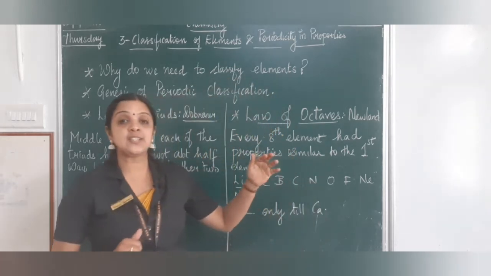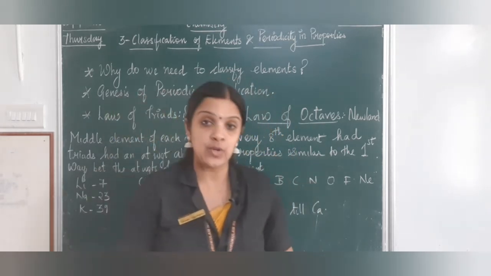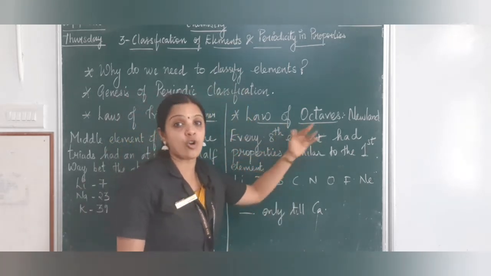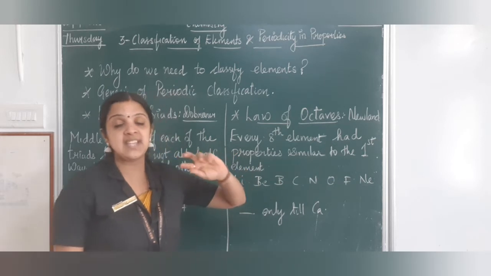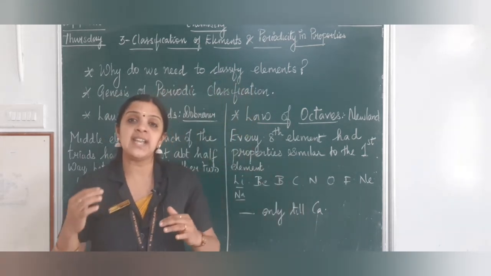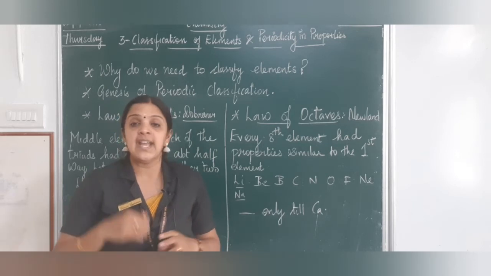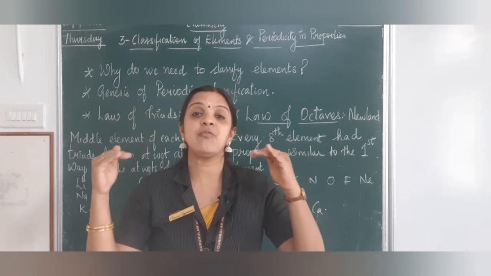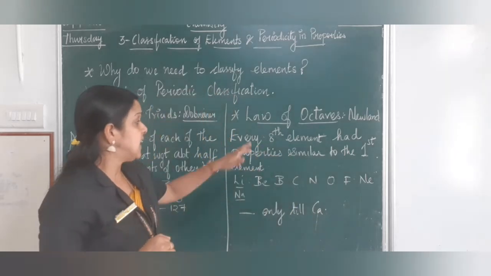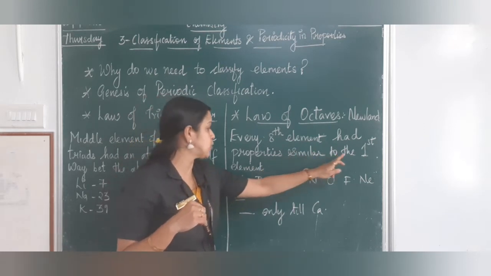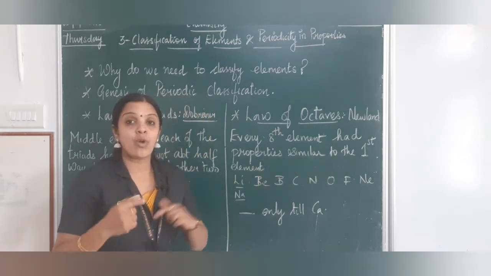The next scientist was John Alexander Newlands, who gave the next law, which is called the law of octaves. Oct means 8. So what was his law? When he was analyzing the elements in the periodic table, the way they have been placed, he said every 8th element had properties similar to the first element. Now what does it mean?